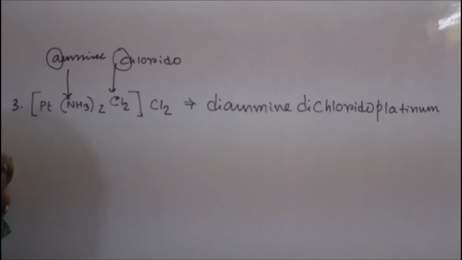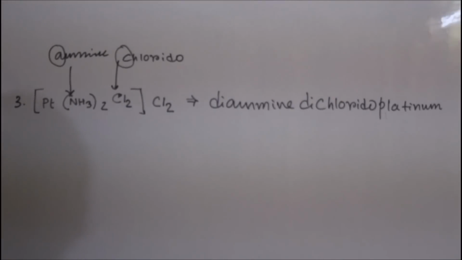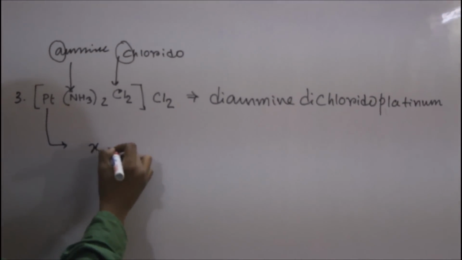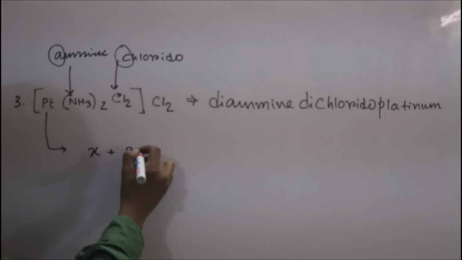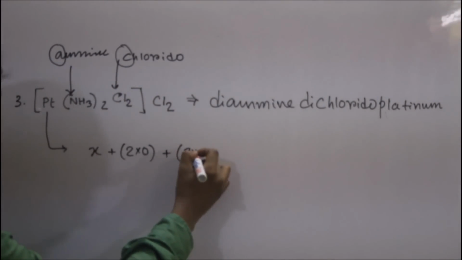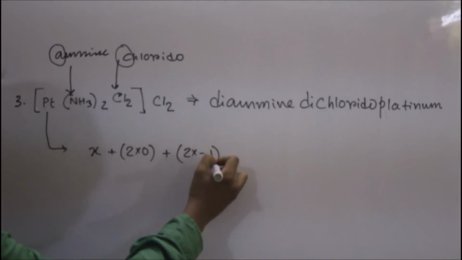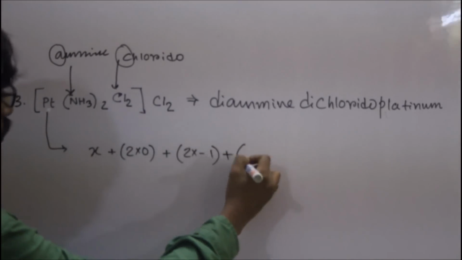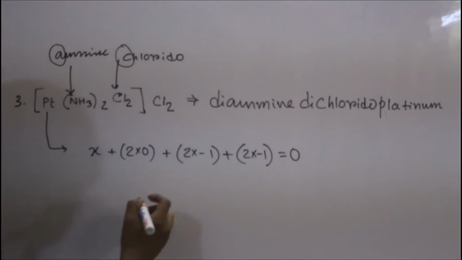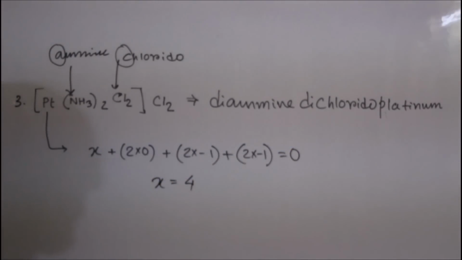Here the oxidation state of platinum is calculated as X plus 2 into 0 plus 2 into minus 1 equals 0. So X equals 4.